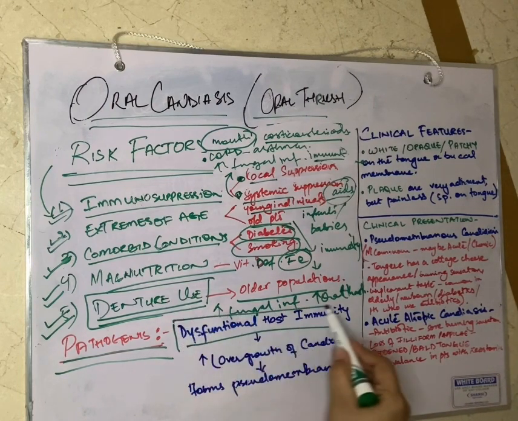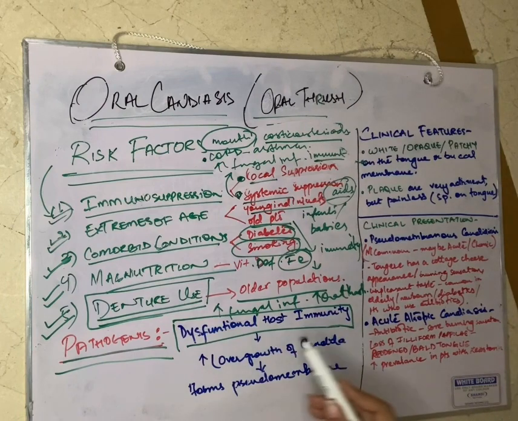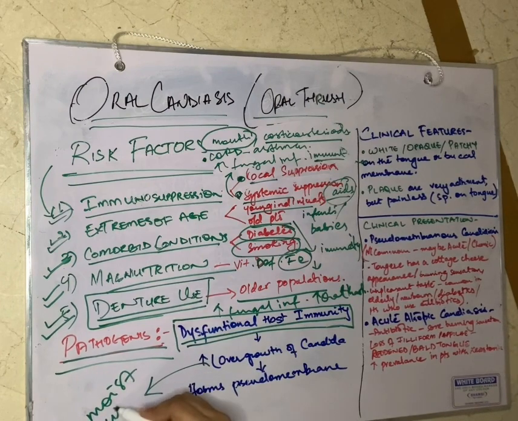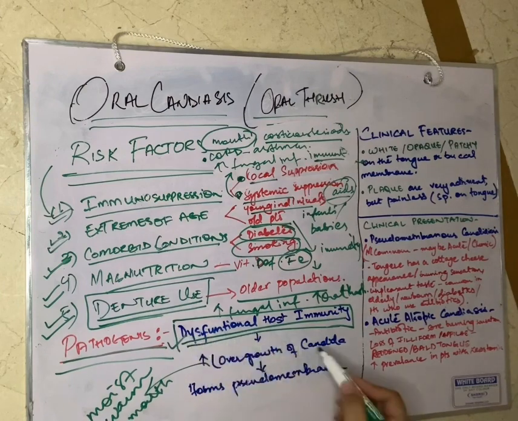The body has to have a decreased immune response, or some sort of suppression in the immune system, which may lead to overgrowth of Candida, in a moist and warm environment, like for example the mouth, right? So dysfunctional host immunity will lead to overgrowth of Candida in spaces of moist and warm environment, and this will